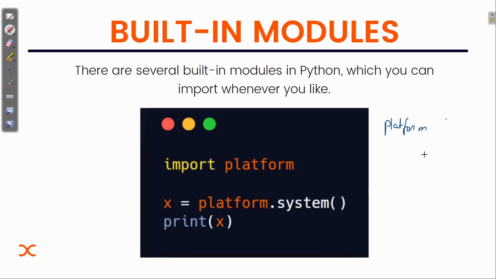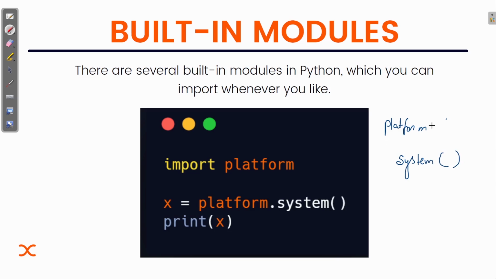There is also a way you can know what functions are inside a specific module; there is a built-in function for that, which we are going to tell you. So this system function will tell us about the system on which we are executing this code.